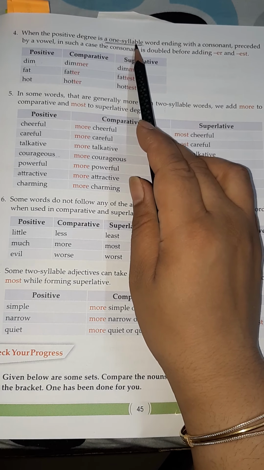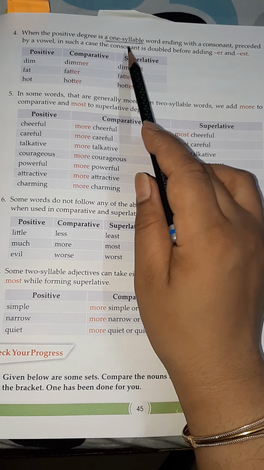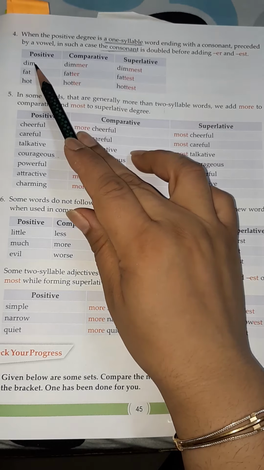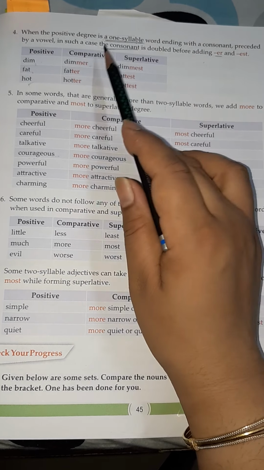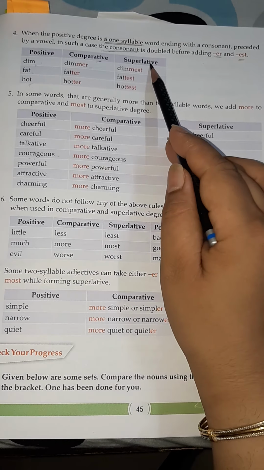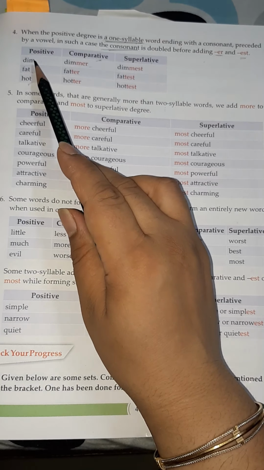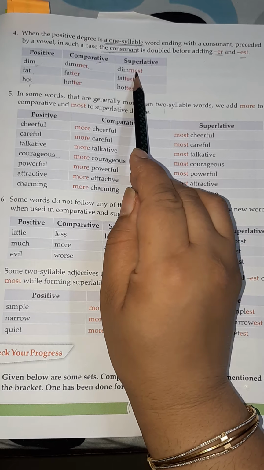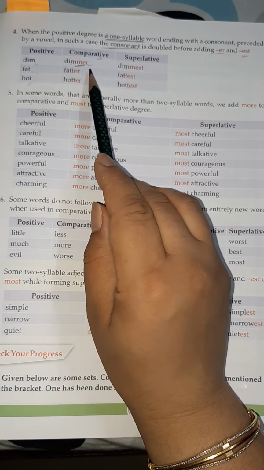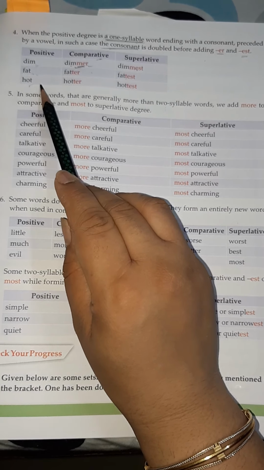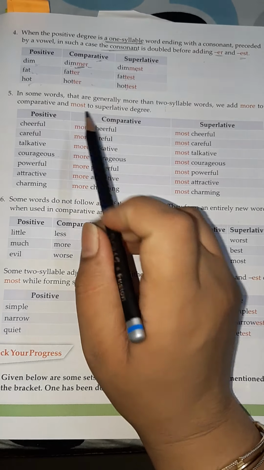When the word is one syllable, the last letter, that is the consonant with which it ends, is doubled up and er is added for the comparative degree and est for the superlative degree. For example, dim, dimmer, dimmest. We are doubling up the m here because it is the last letter. Fat, fatter, fattest. Hot, hotter, hottest.